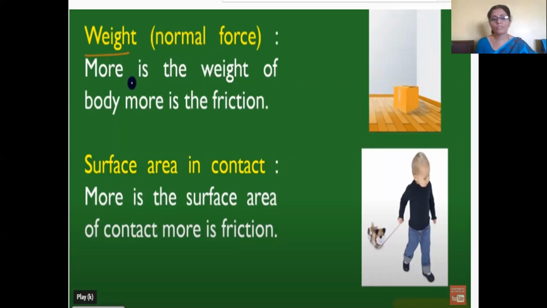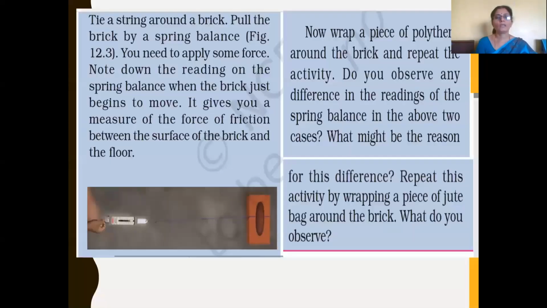When he pulls, the contact between the toy and the floor will be less. So if the contact surface area is less, the irregularities between the toy and the floor, the ridges and grooves interlocked, will be less. So there will be less friction. So the factors affecting friction are weight, that is the magnitude of the force applied, as well as the surface area in contact. Now this can be easily understood by this activity.